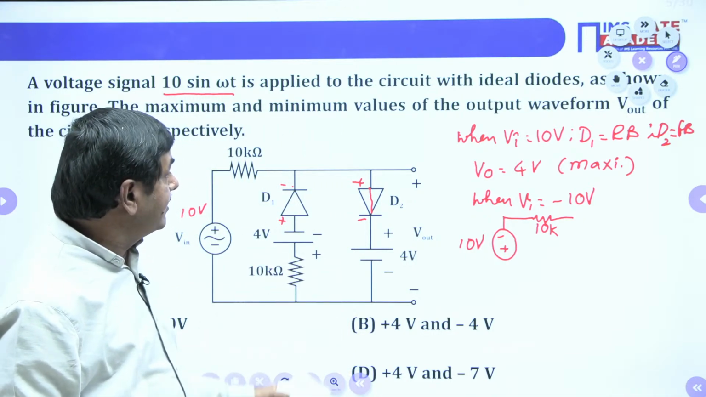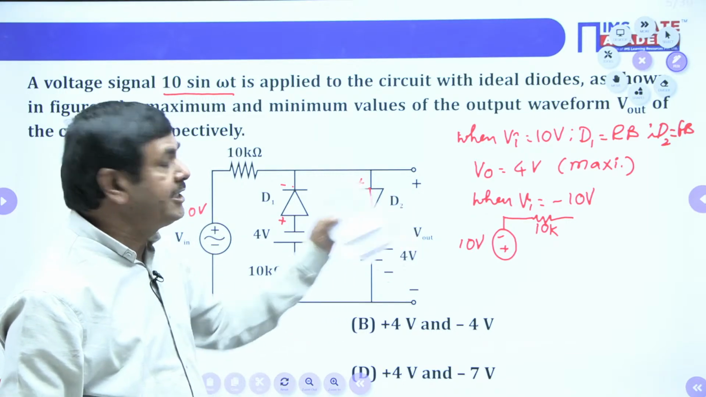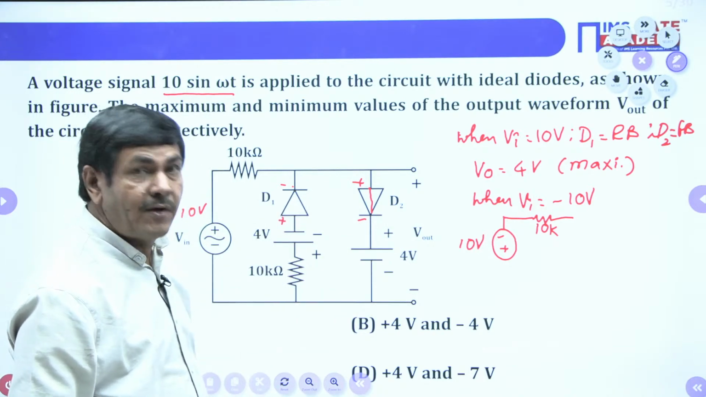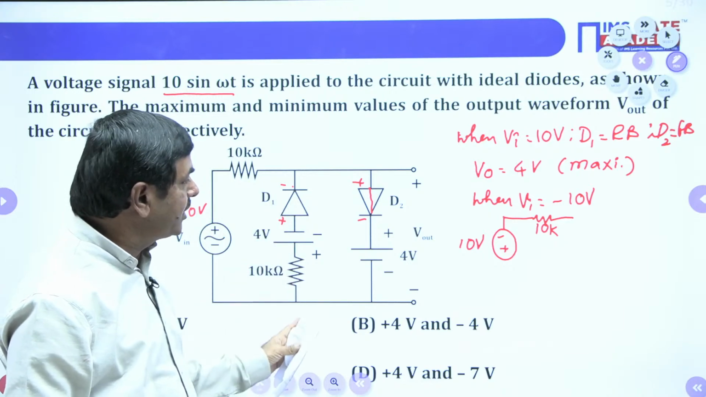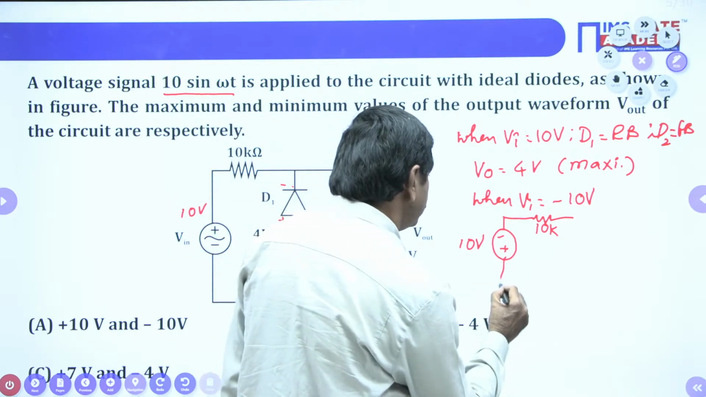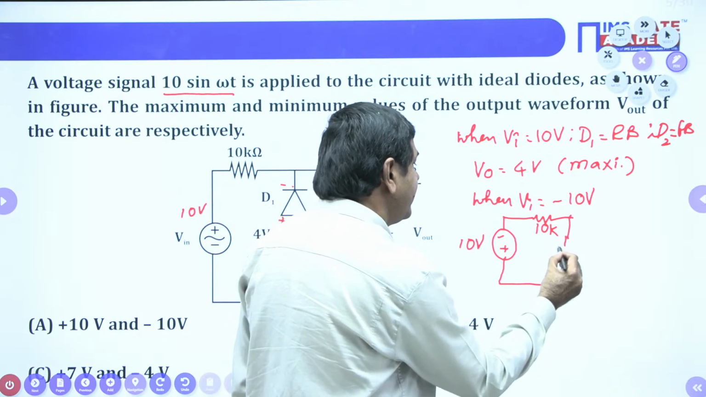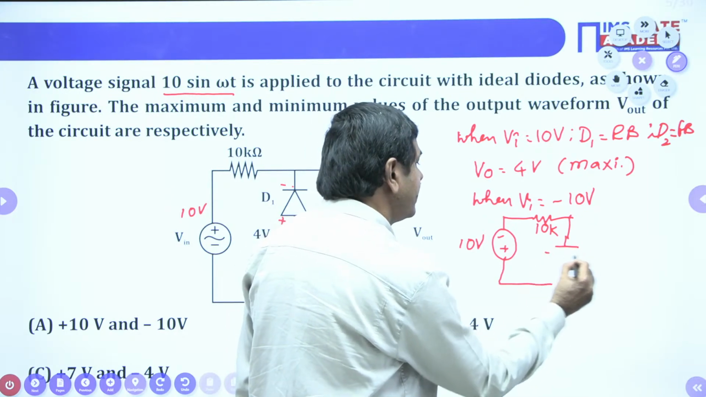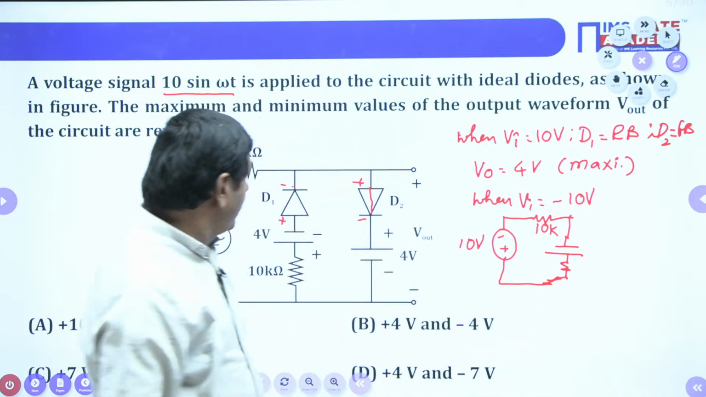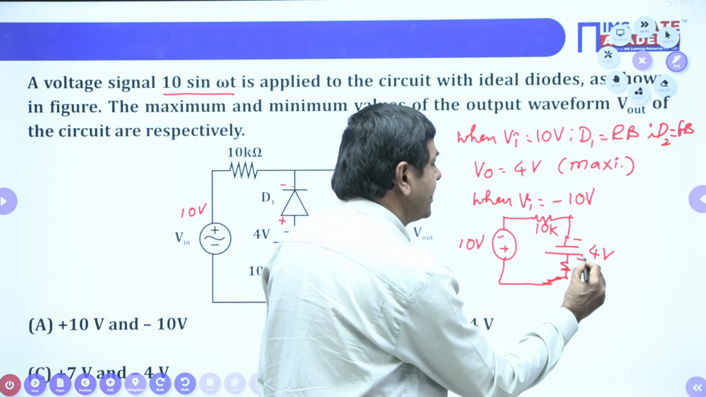And which diode is on? In the second case, whenever you connect minus 10 volts here, D2 will be in the off state because it is reverse bias. D1 is forward bias only. So D1 must be short circuited, D2 must be open circuited. I can redraw: D1 is short and connected with a source. What voltage do we have? 4 volts here, with a minus and plus.